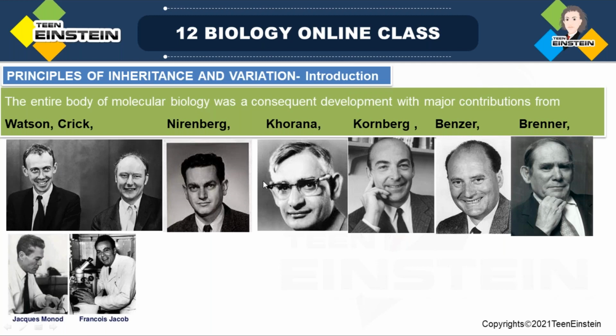So here: Watson and Crick, Nirenberg, Khorana, Kornberg, Benzer, Brenner, Jacob and Monod. Note down these scientists' names with their contributions. I'm going to explain one by one what they all did for the field of biology. Okay, so the first one is Watson and Crick.